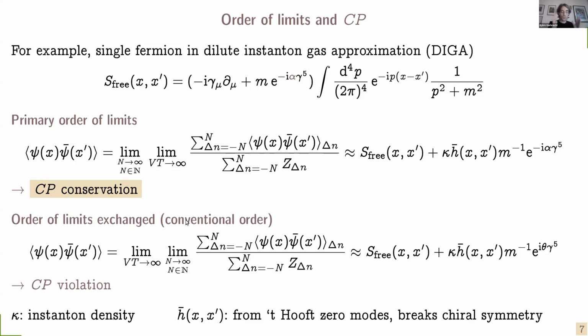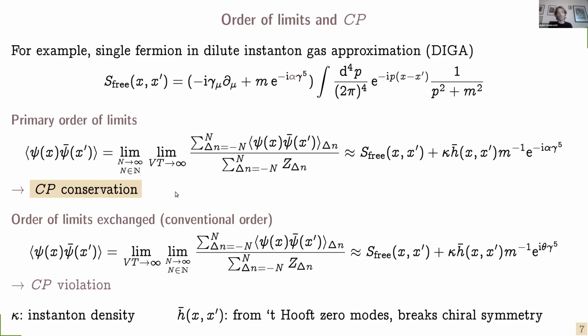If we are, however, choosing to exchange the order of limits, the following is happening: this phase here, the new phase from the chiral anomaly, realigns with theta. And this is because the topological sectors with small delta n get suppressed by destructive interference, and we are only left with the outliers that have a large delta n. Now, in the latter case, we have here two relative phases, and in general, we can't remove them by a field redefinition, so that there's CP violation, whereas in the former case, these phases align and we can remove them both together by a field redefinition, so CP is manifestly conserved.